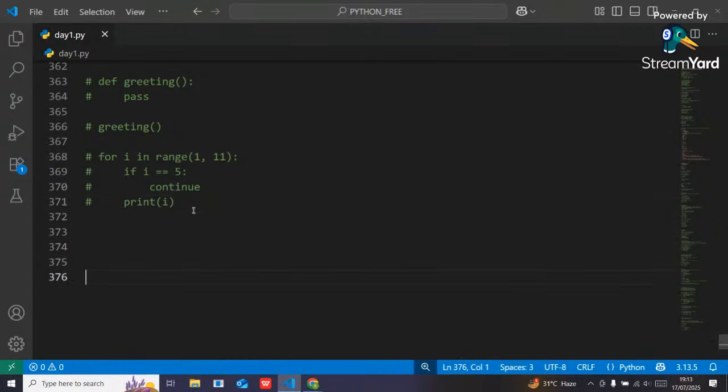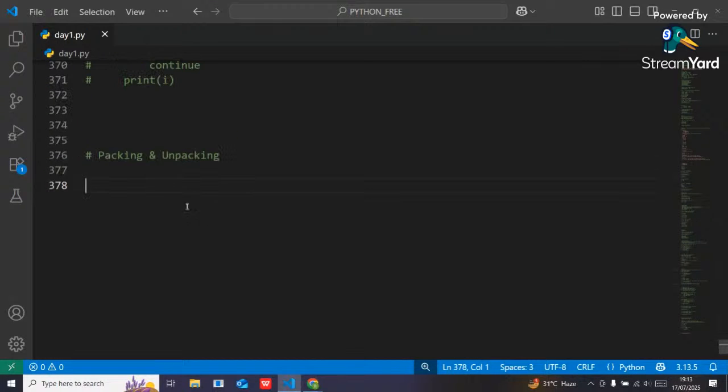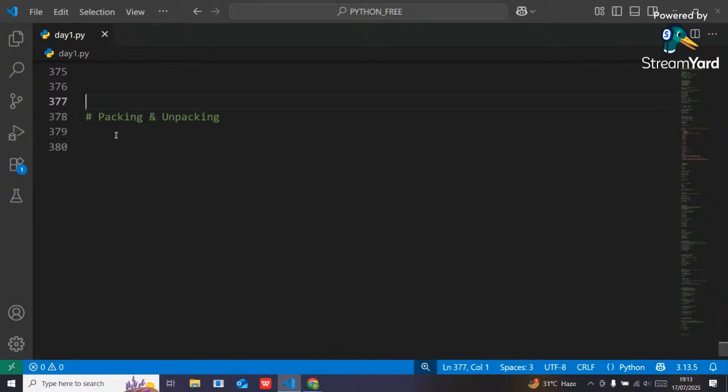Okay, guys. So the next topic is called packing and unpacking. Can anybody tell me, if you know the concept about packing, please let me know. What is the meaning of packing?